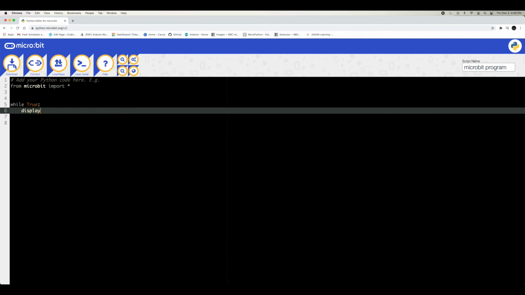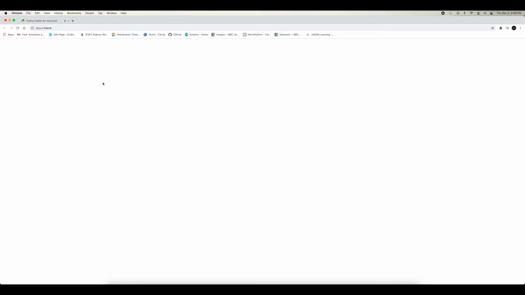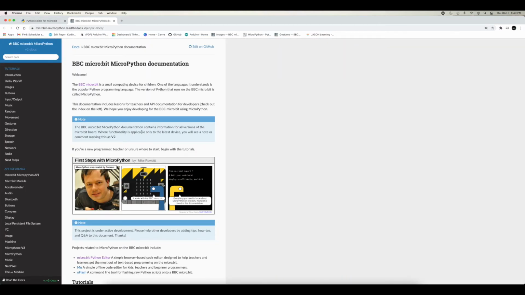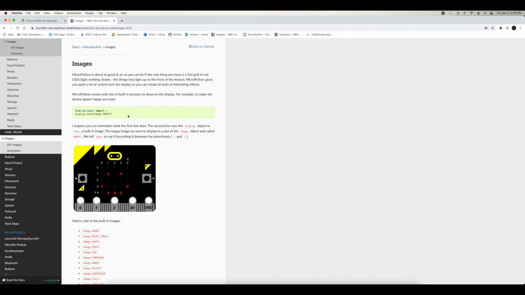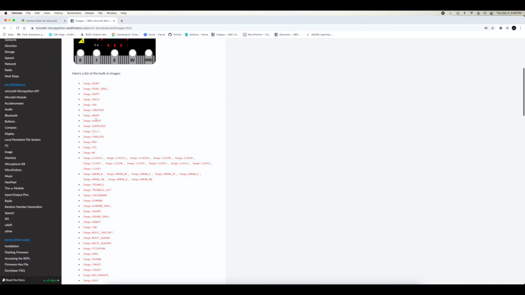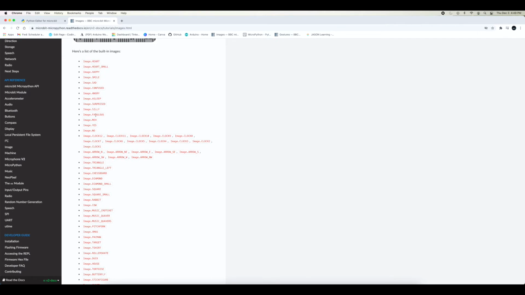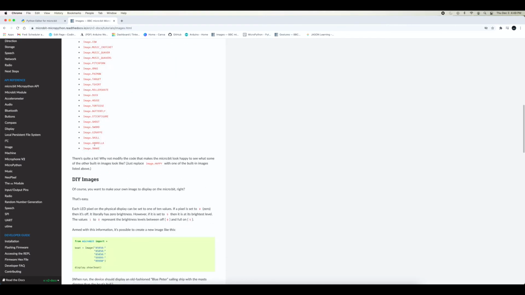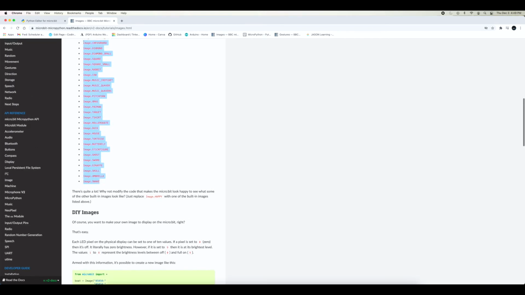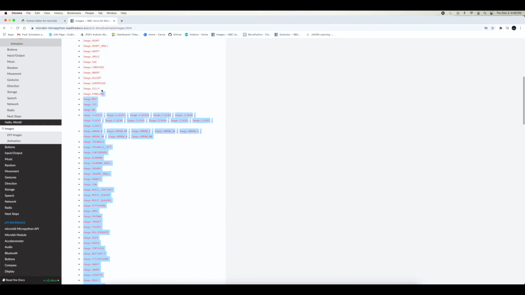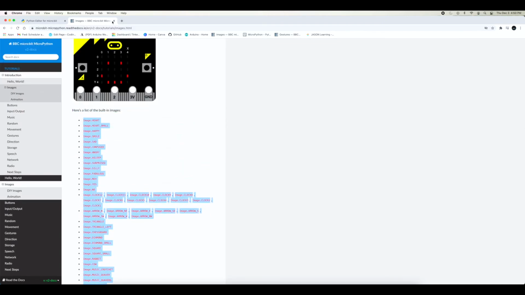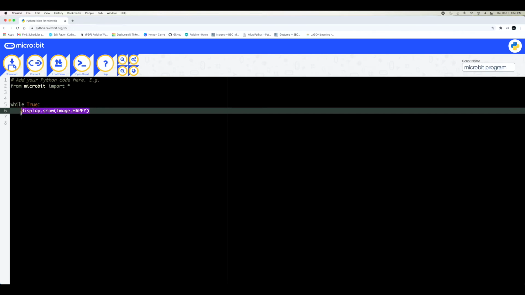Instead, I can do display.show, and it has a ton of built-in images that you can use, like Image.ANGRY or Image.HAPPY. If you go into the help documentation, you can do Image.SURPRISED, Image.SILLY, Image.FABULOUS. It has a lot of these, and if you really care, you can browse and use them. But I'm not really interested in them currently because I want to make my own.